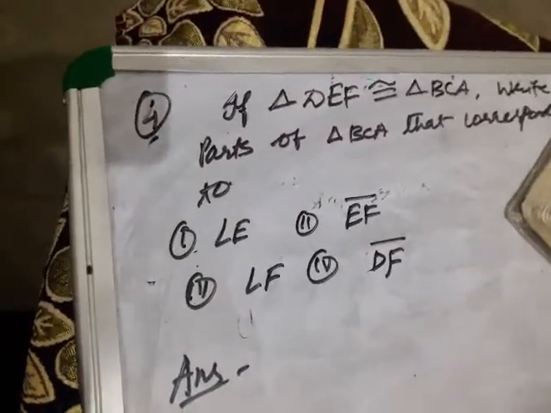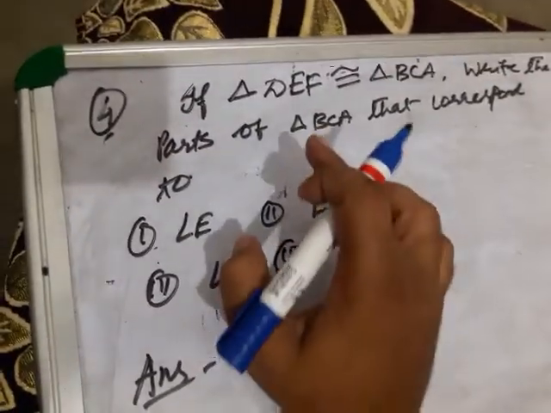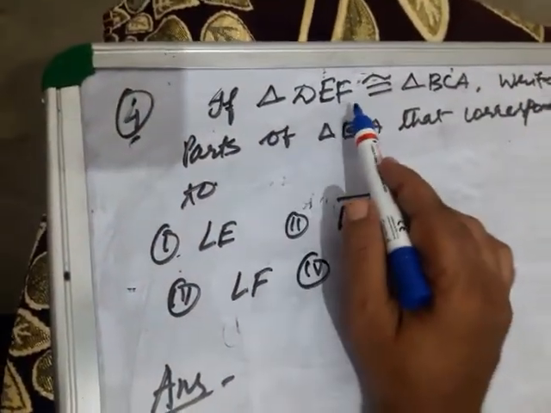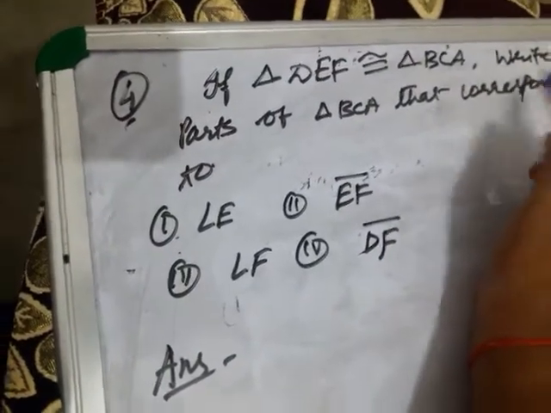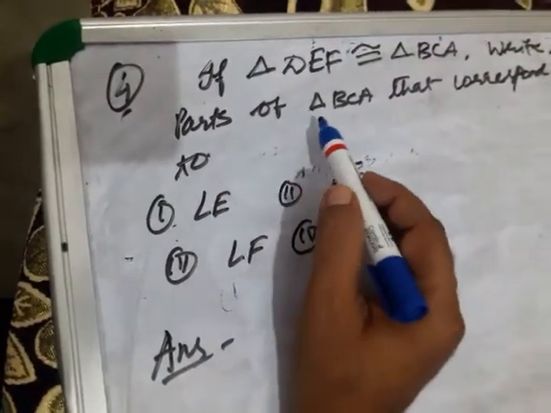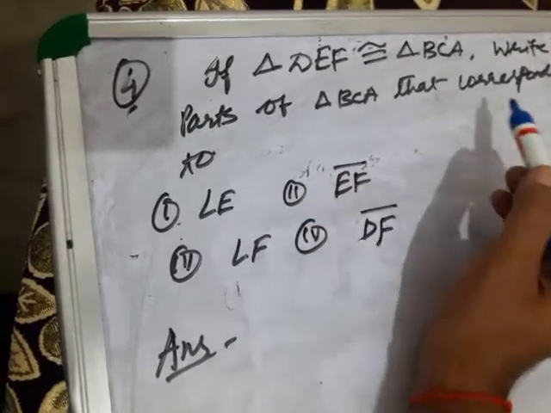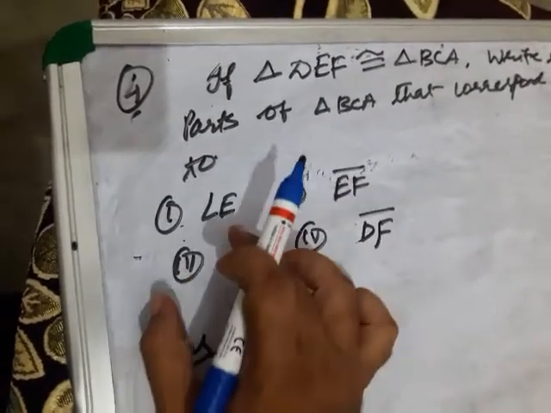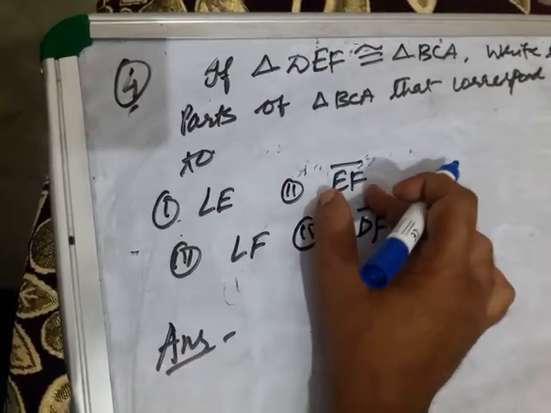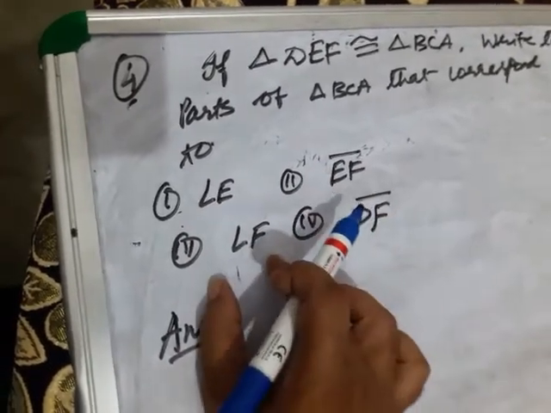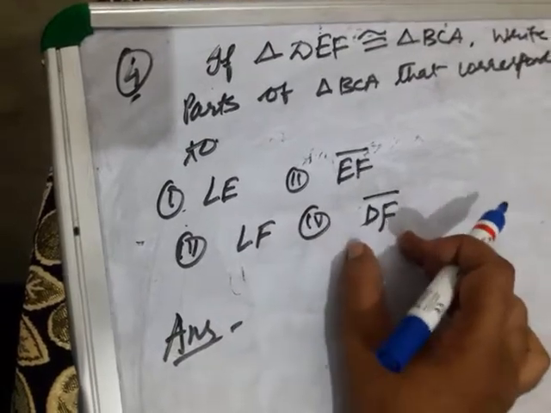Children, it is given here, if triangle DEF is congruent to triangle BCA, write the parts of triangle BCA that correspond to this angle E of the first triangle, side EF of the first triangle, angle F of the first triangle, and side DF.